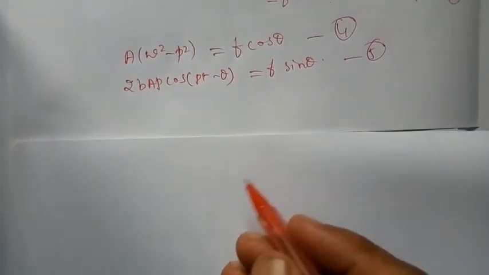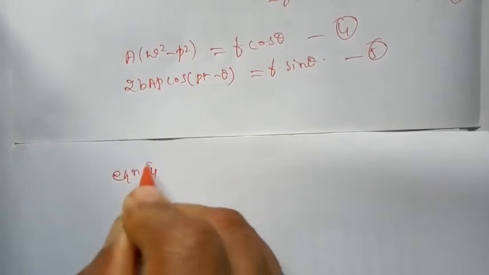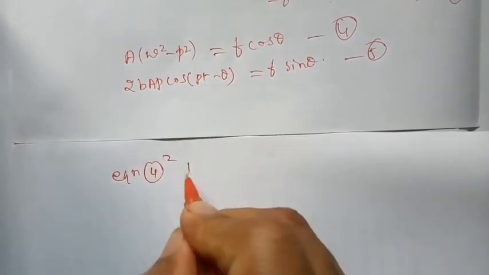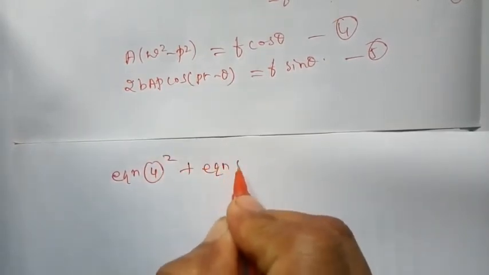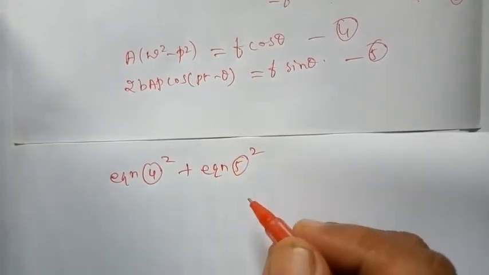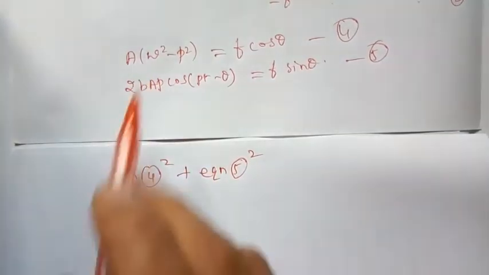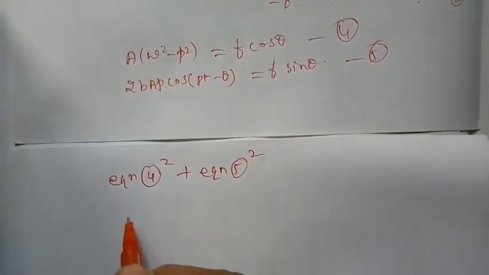What we will do is, first we will square equation 4 and add it to the square of equation 5. Squaring and adding equation 4 and 5. So on squaring equation 4, what do you get?